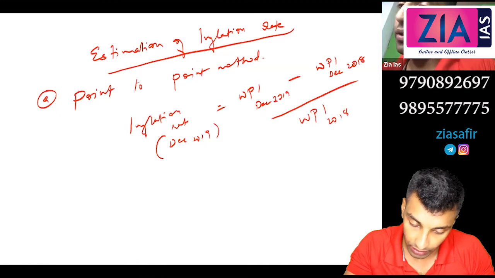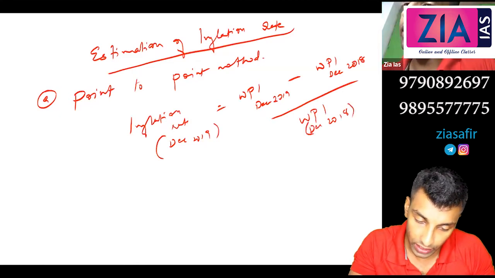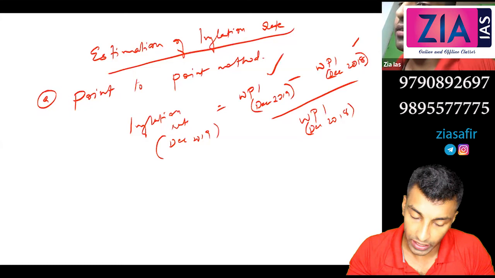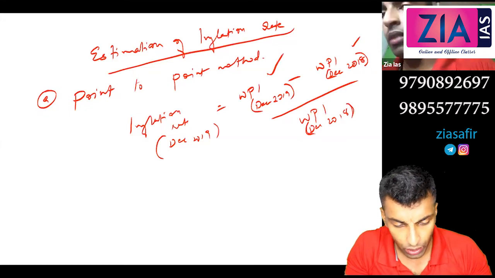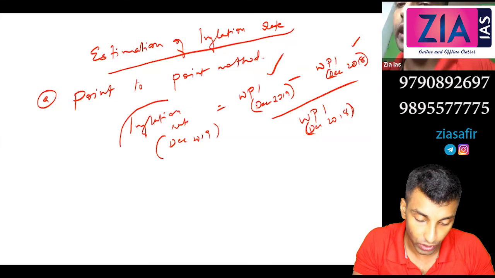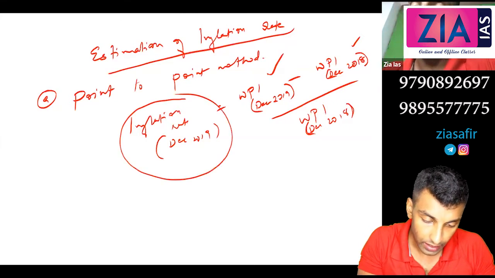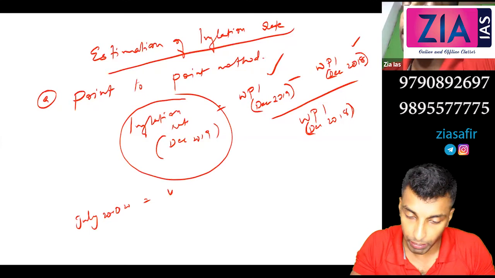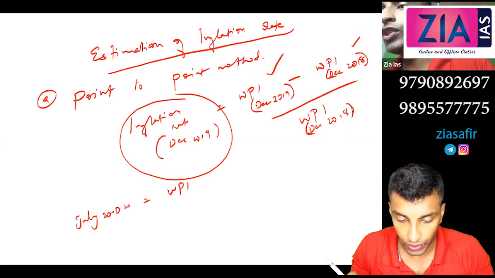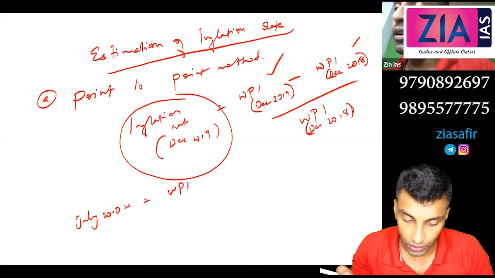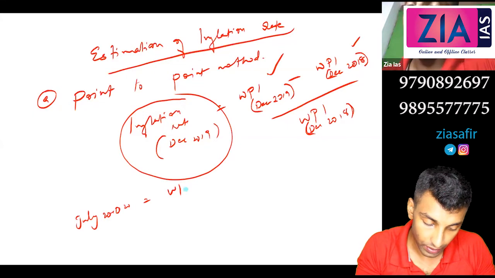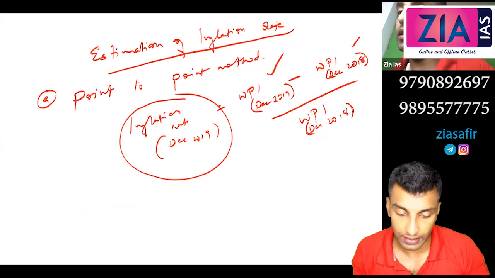So December 2018. Okay, you have to get the WPI of this month and divide by the base. Monthly also you can do. So if you are calculating the inflation rate for this month, what is this month? This is July, right? So July 2020, what you need to do is WPI July 2020 minus WPI July 2019 divided by WPI July 2019. That is what you need to do. Here it is connected to the previous year, exactly the same month you need to take.